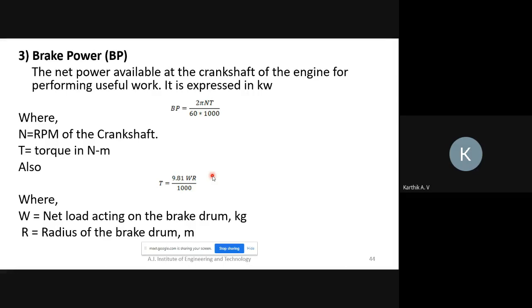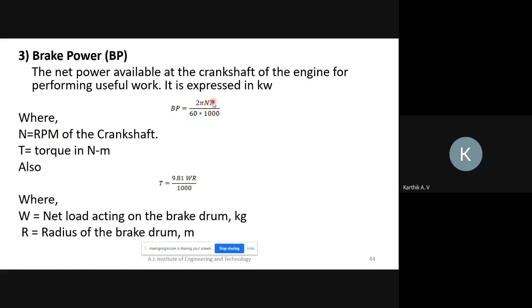So the formula to find brake power is 2 pi NT divided by 60,000. So here we are considering the losses. Here BP is in kilowatts, so it is divided by 1000. Why? Because it is in kilowatts.